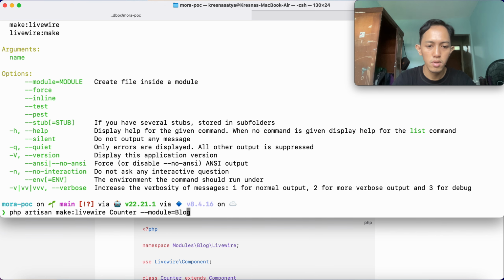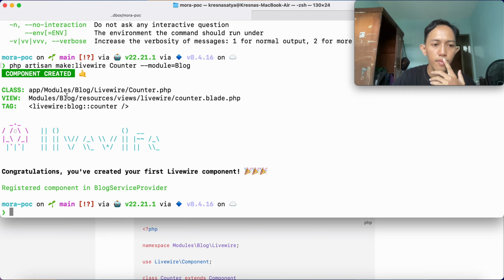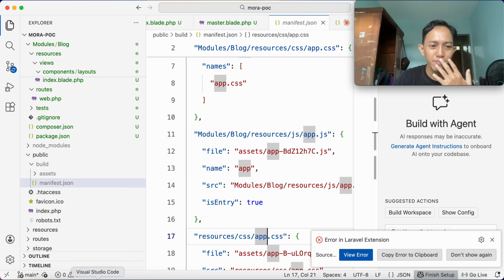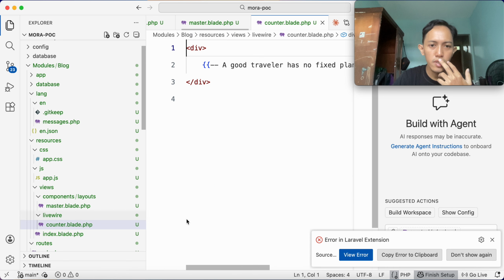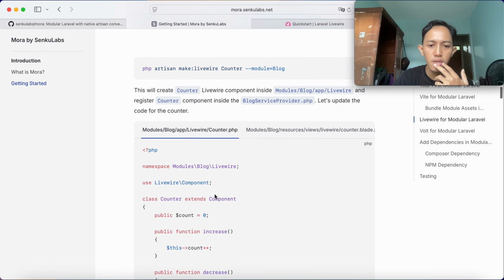Oh, okay. Yeah, this one. So the class itself is counter.php. In the file counter.php, we tag livewire block counter. Okay. So let's update the classic counter first.